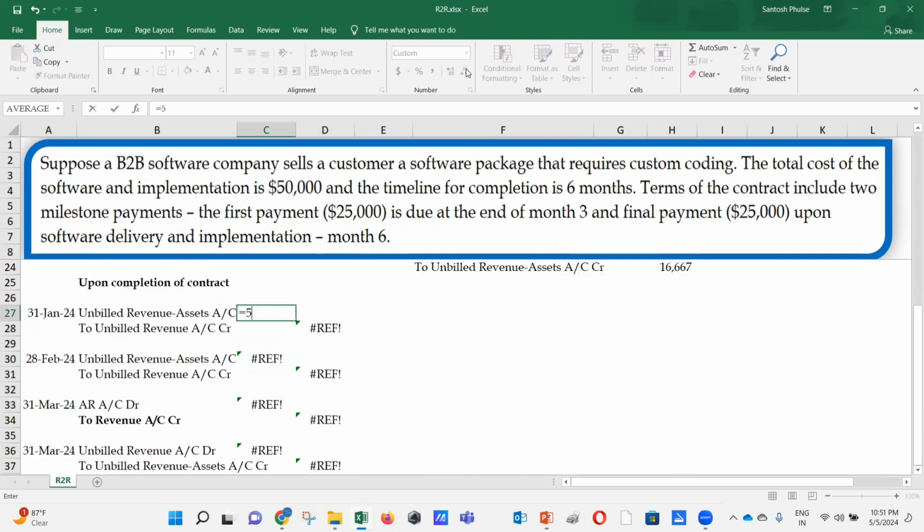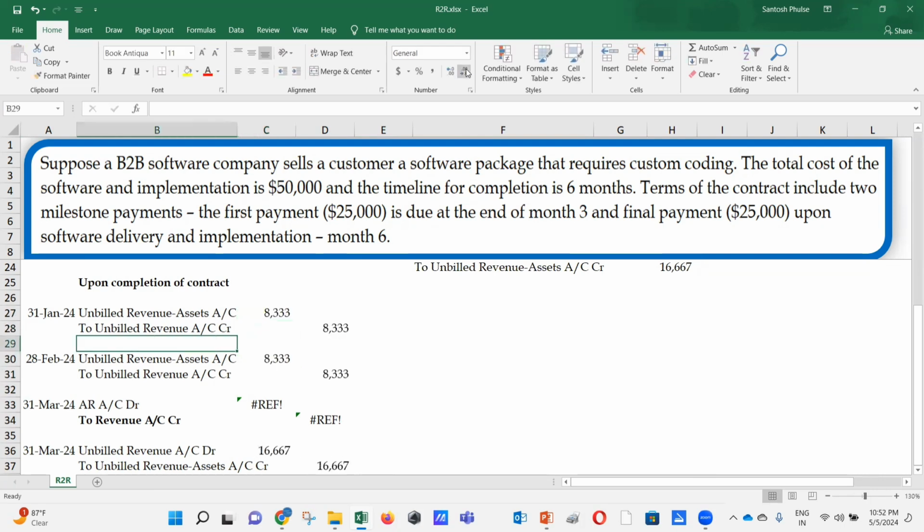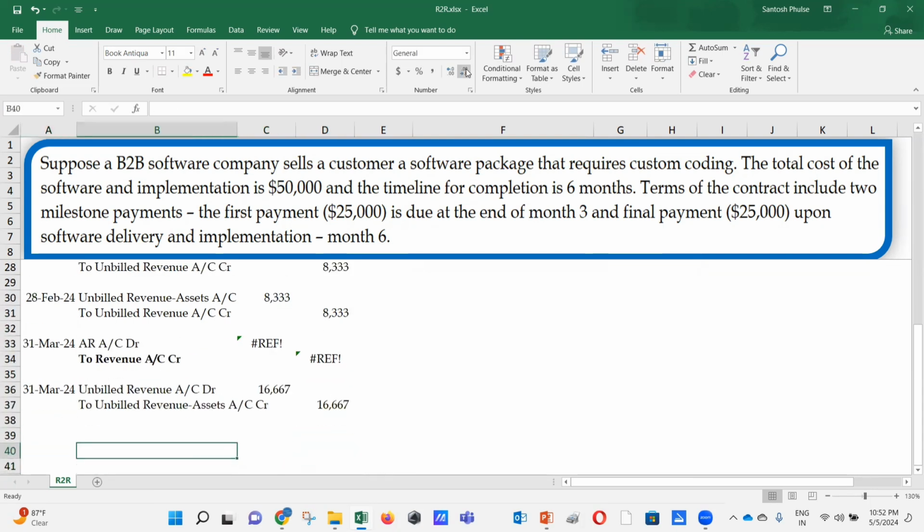That's going to be 50,000 divided by 6. So this entry is going to continue till your 6th month, for Feb, March, April, May, and June.